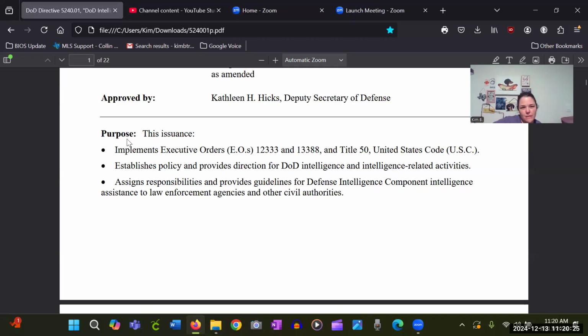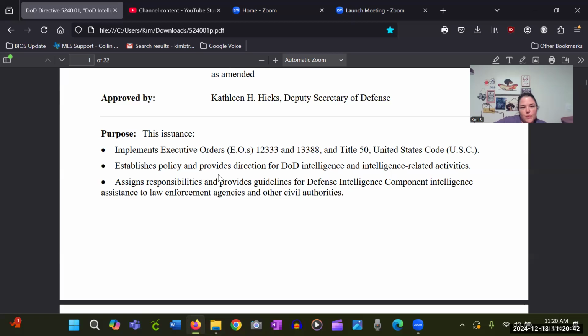Okay, the purpose. This issuance implements executive orders, EOs, 12333 and 13388, and Title 50 United States Code.